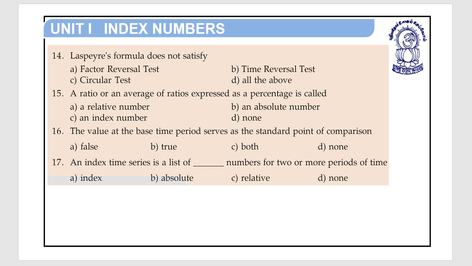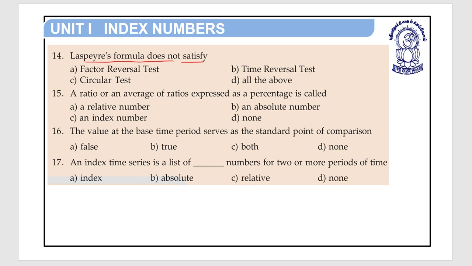Move to the next question. Question number 14. Laspeyres formula does not satisfy first. Option A, factor reversal test. Option B, time reversal test. Option C, circular test. Option D, all of the above.